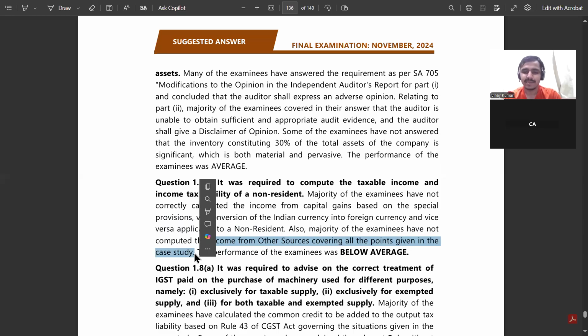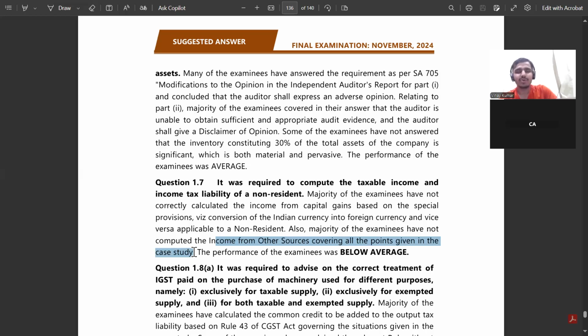Firstly, examinees computed the wrong capital gain amount relating to the conversion. What you can do to avoid this type of error is just see which provision of capital gain, or what relating to income tax computation, will be applicable.